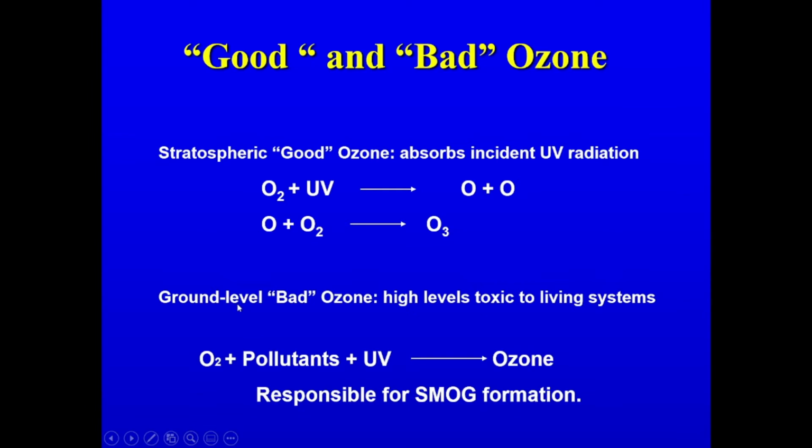Then we have the ground level or bad ozone. The ground level or bad ozone is the ozone which is available in the region of the troposphere. It is referred to as bad ozone because it is a pollutant, and at high levels it is very toxic to living systems. It is produced in the troposphere due to the combination of the oxygen present in the air with pollutants in the presence of UV radiations. It is responsible for smog formation.